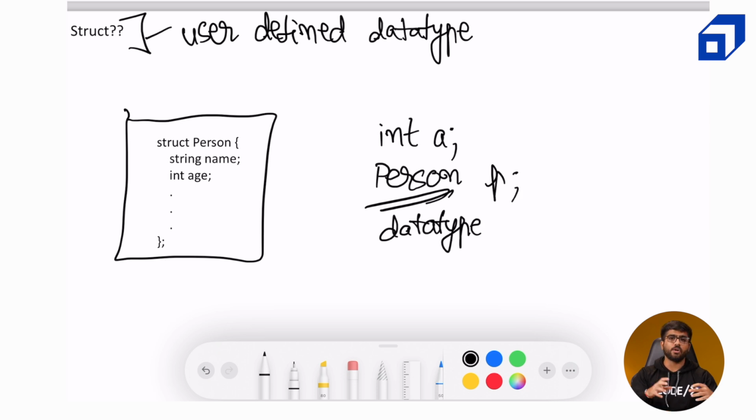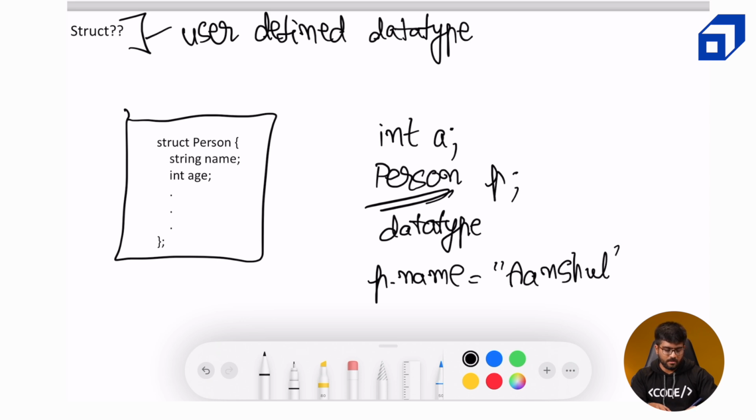Okay. And if you want to access any of the data members of a struct, what you can do is p.name is equal to, let's say, Anshul in this case, in my case, and so on. You can change any data member inside it, you can access any data member inside it, you can just play around with it. Let's say it was for students, then you can store marks like English marks, mathematics marks, and so on. And this one data type will encapsulate all the other data types which are relevant for that particular entity.